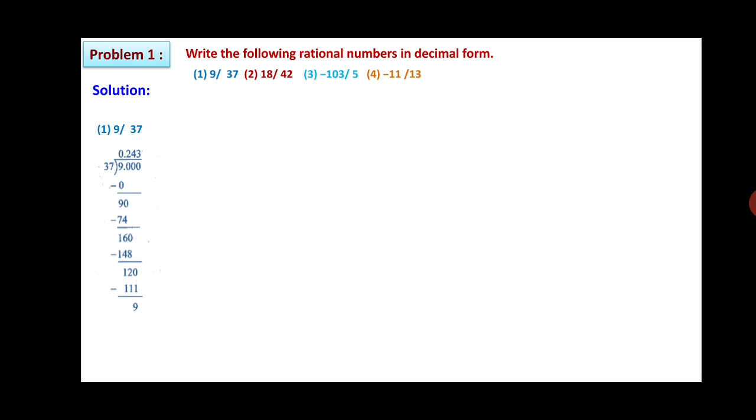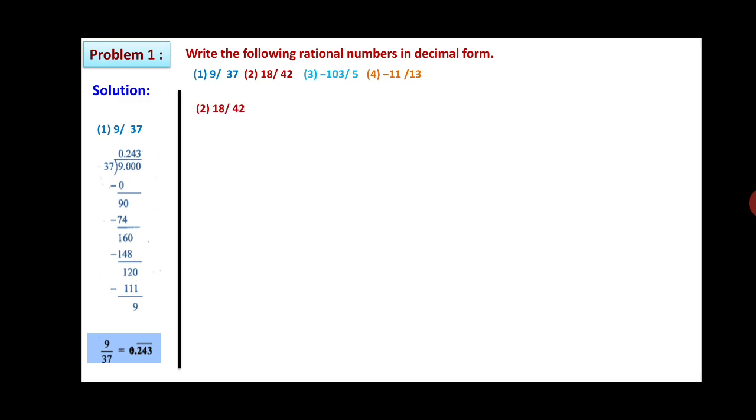9 is the remainder. So here again this 9 goes on repeating. 243, 243, 243, it goes on repeating. Therefore 9 upon 37, the answer is 0.243 repeating. It is a recurring type of decimal.